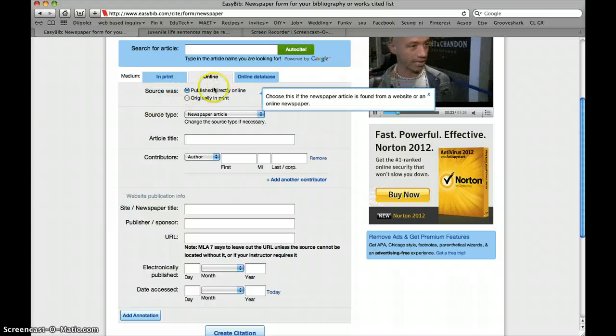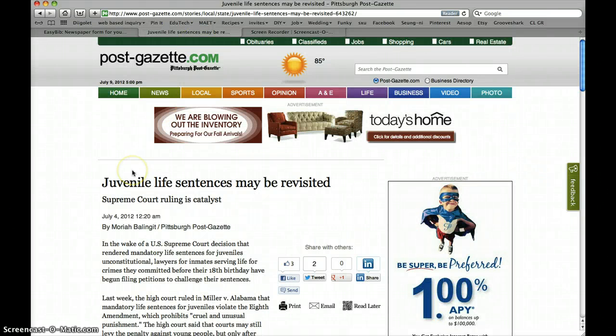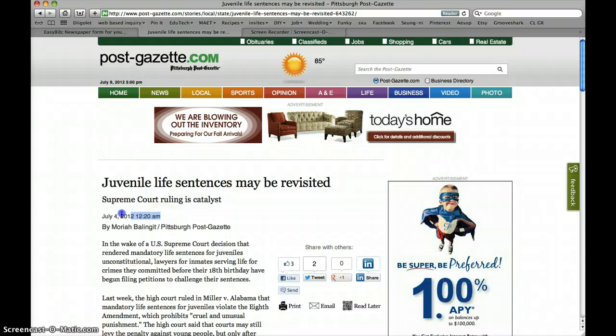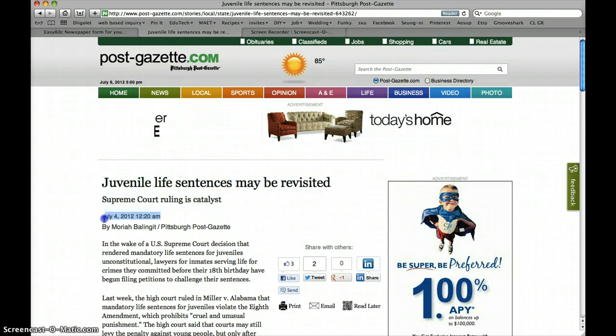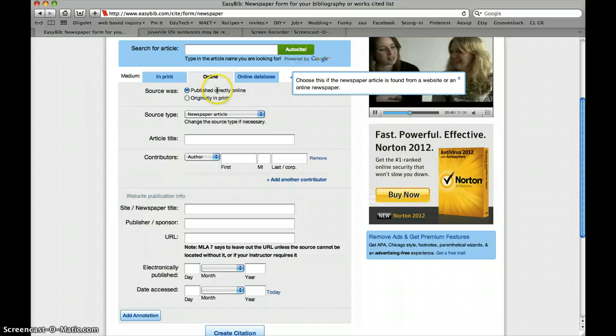Source, was it published directly online or was it originally in print? Now if I go back to this link, I can see right here that it was published July 4th, 2012 at 12:20 a.m. Now if it was at 12:20 a.m., do you think it'll be in print or online? Okay, it was actually directly online.